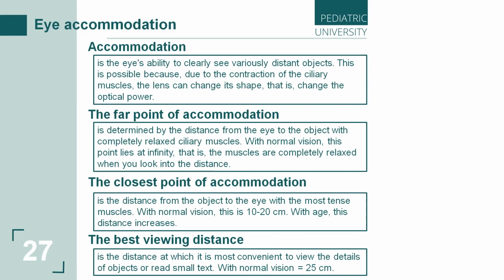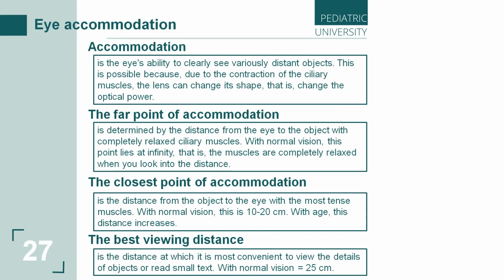After this, we can develop problems with our eye. The most important thing is the absence of tension in the eyes. There is a near distance between eye and object at which we see the object well and it's comfortable for our body. This concept is called the best viewing distance.